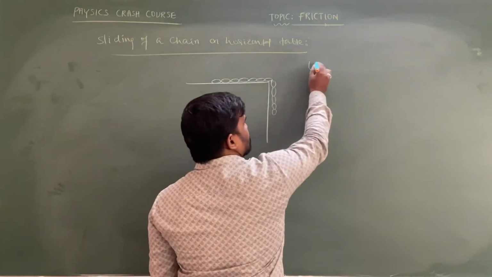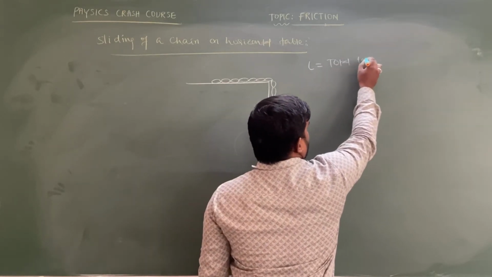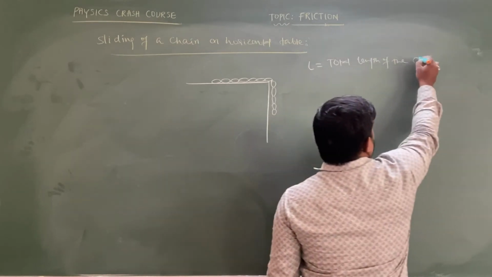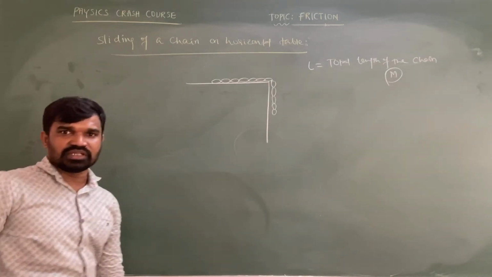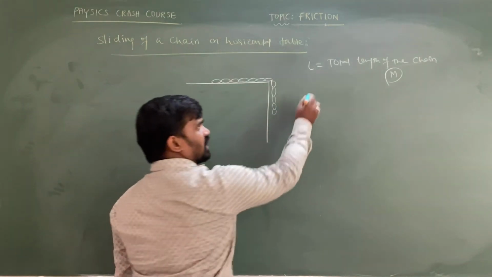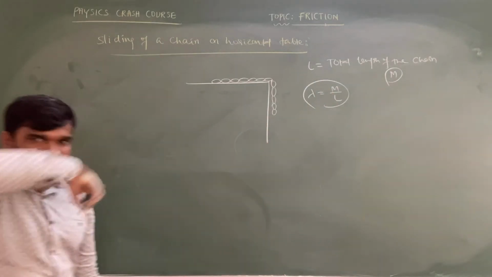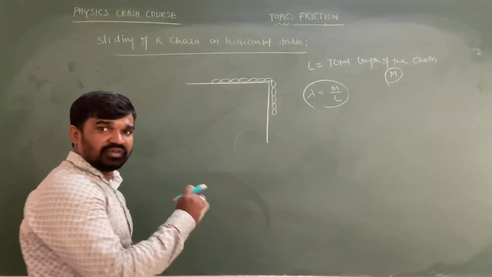Let capital L equal the total length of the chain, whose mass is capital M. Capital M is the mass of the total length of the chain. Then the mass per unit length is M by L, which is uniform everywhere on the chain.